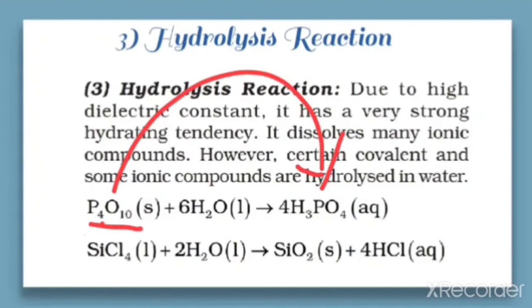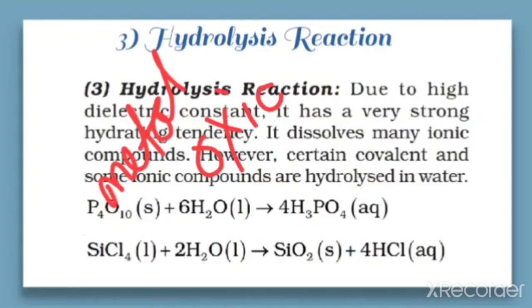It is a non-metal oxide. Hydrolysis of a non-metal oxide gives rise to an acid, and the hydrolysis of metal oxides gives rise to a base, that you have learned already in the lower classes.